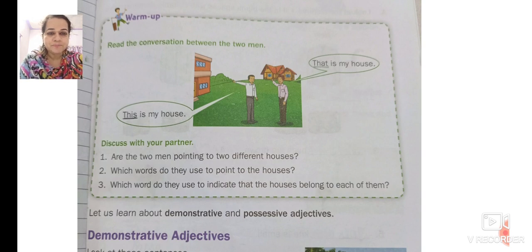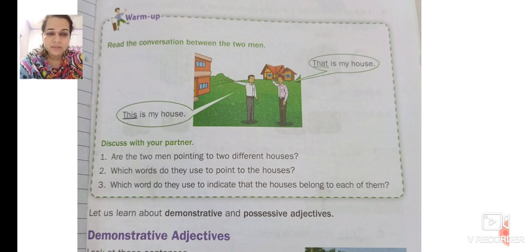Discuss with your partner. Are the two men pointing to two different houses? Which words do they use to point to the houses? Which word do they use to indicate that the house belongs to each of them? What are the words they are using? This is my house, and the other man is saying that is my house. This and that, what words are they using? This and that.